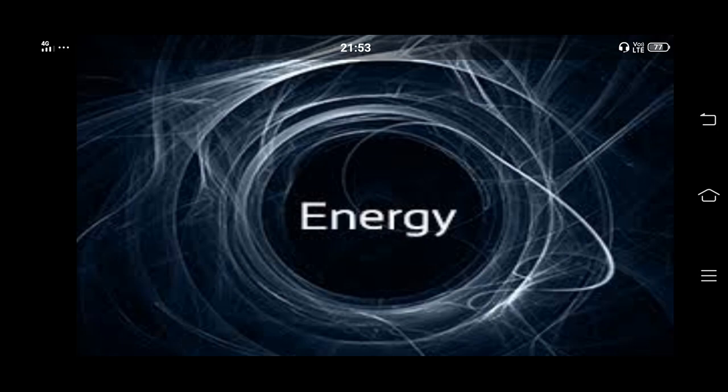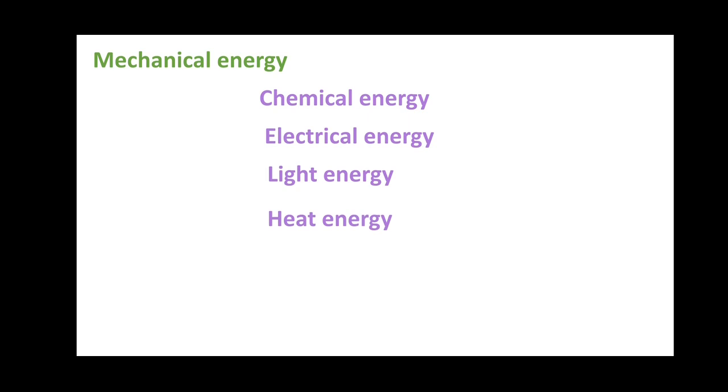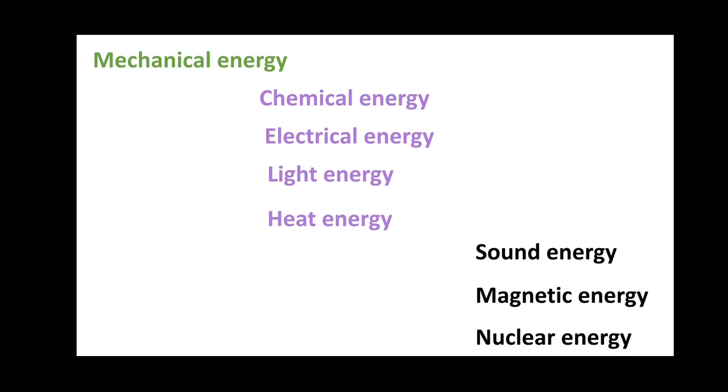We have learned that there are different forms of energy such as mechanical energy, chemical energy, electrical energy, light energy, heat energy, sound, magnetic and nuclear energy. Among these, we have learned about mechanical energy. Today, let us learn about the other forms of energy. First one is chemical energy.